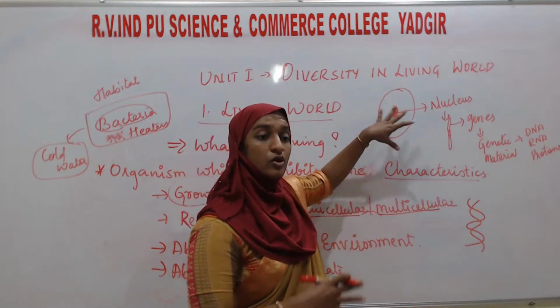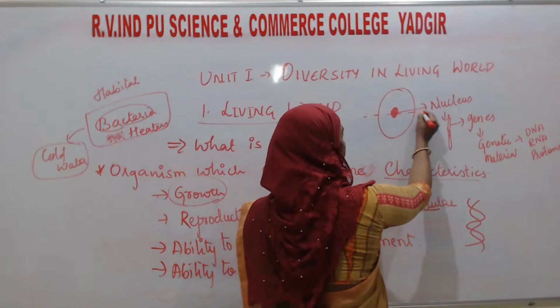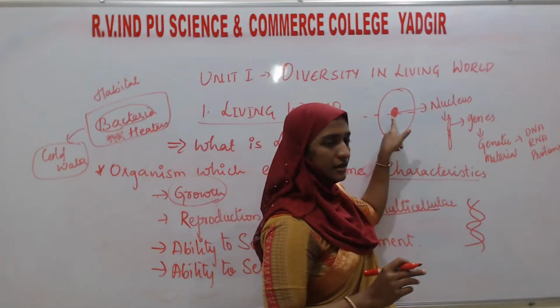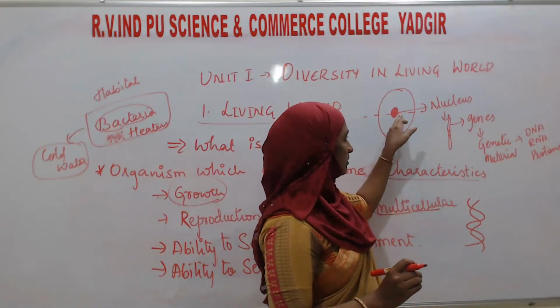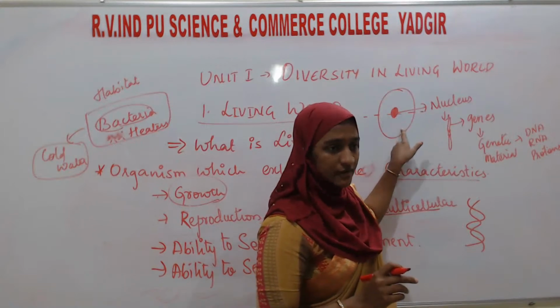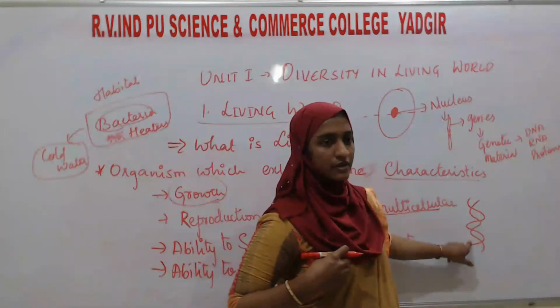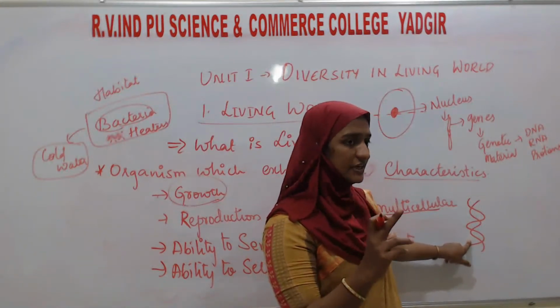When this cell will grow and start to divide, first the nucleus will divide, then the cytoplasm is going to divide. Before the nucleus starts to divide, the genetic material starts to replicate. What is that genetic material?